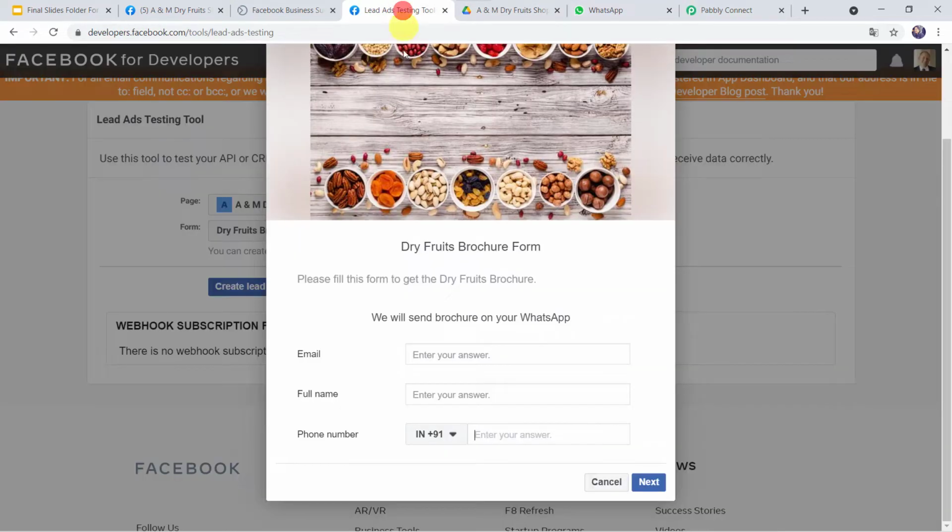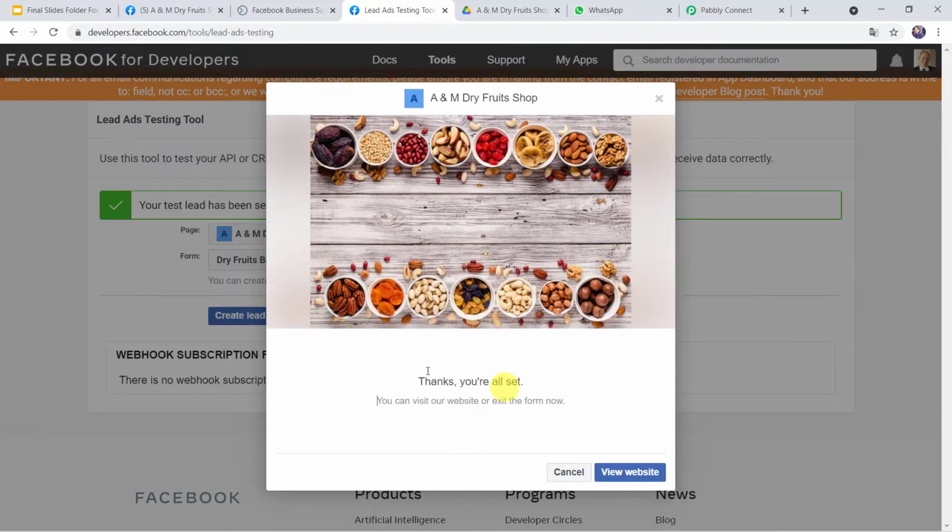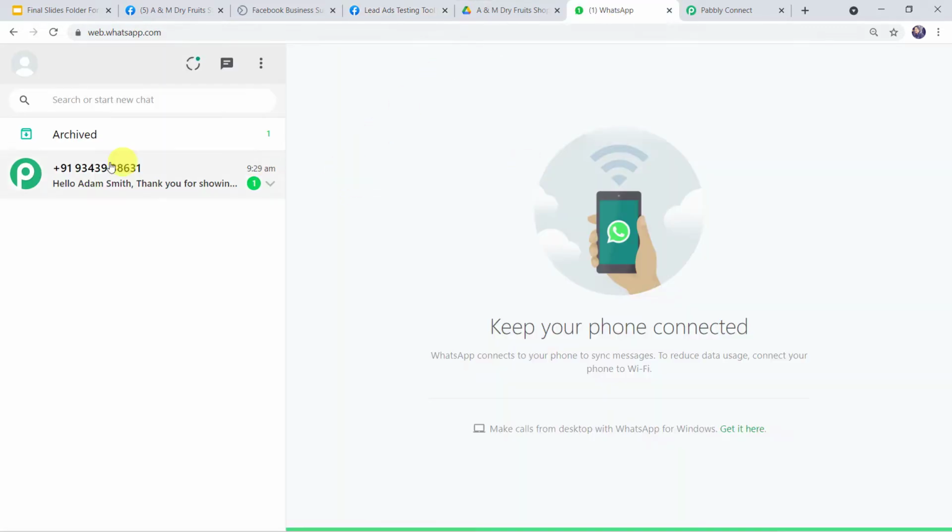So let us just fill the form in the name of some customer, that is Adam Smith. Let's give the email, and the full name as Adam Smith, and let us give the phone number over here and click on next, submit. Okay, thanks, you're all set. Now let's check the WhatsApp, and here we can find a new message.